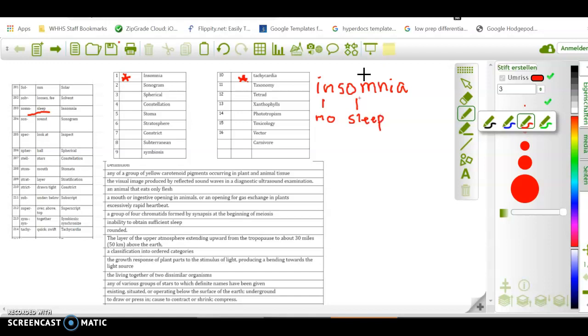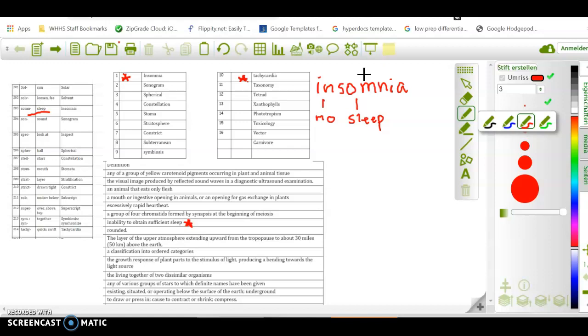So we're going to go over here to our definitions and find which one of those definitions has something to do with sleep. That one, that one, that one, that one. Nope, right here. The inability to obtain sufficient sleep. So that's the definition for insomnia. And you just match that up using your stems.